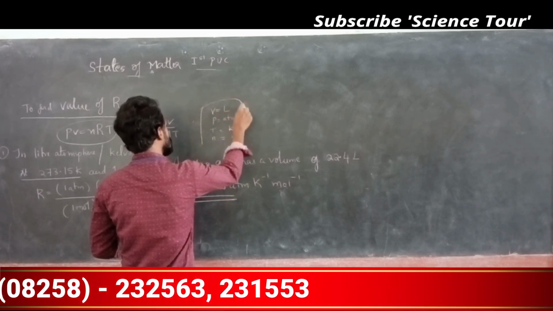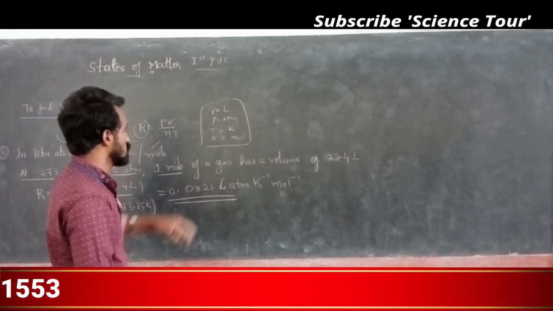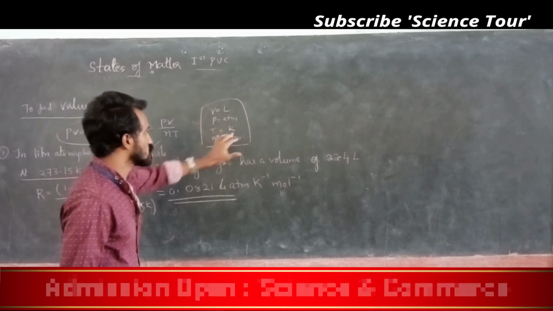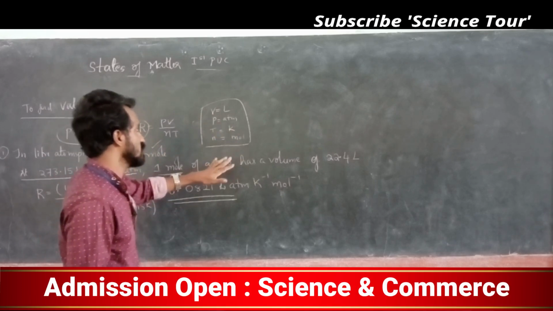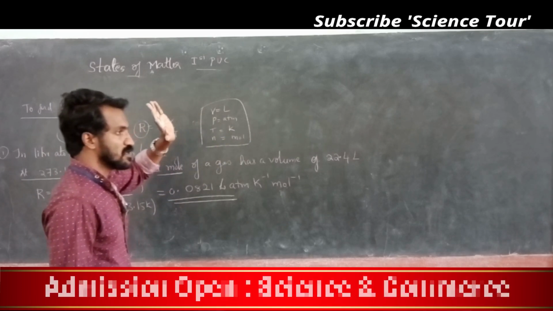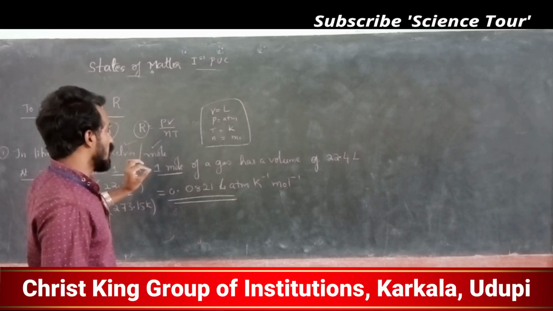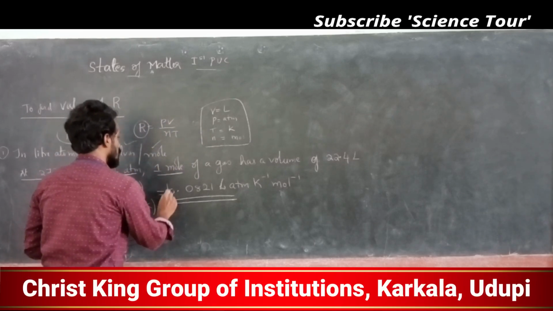In that problem, you have to choose which R value. You have to choose this one. What is the R value?